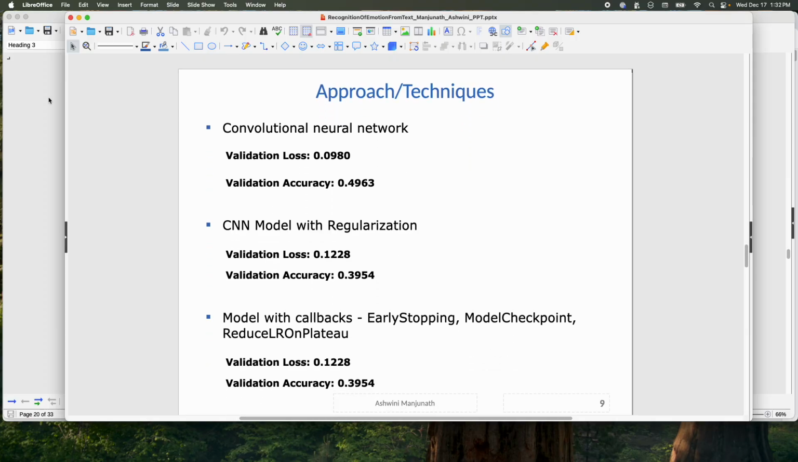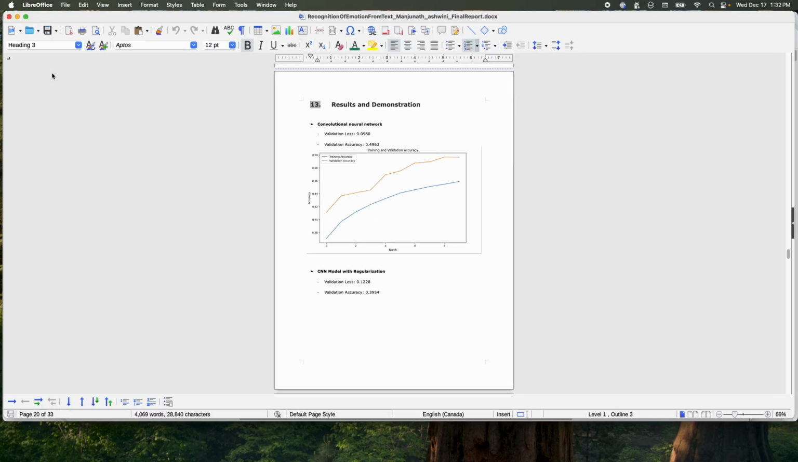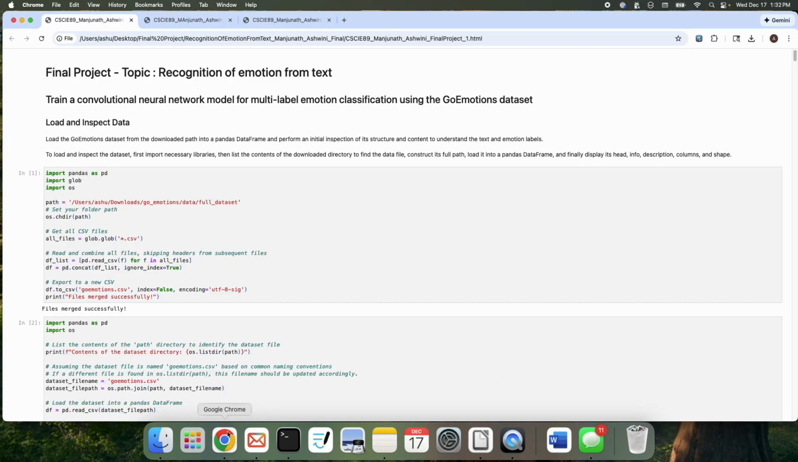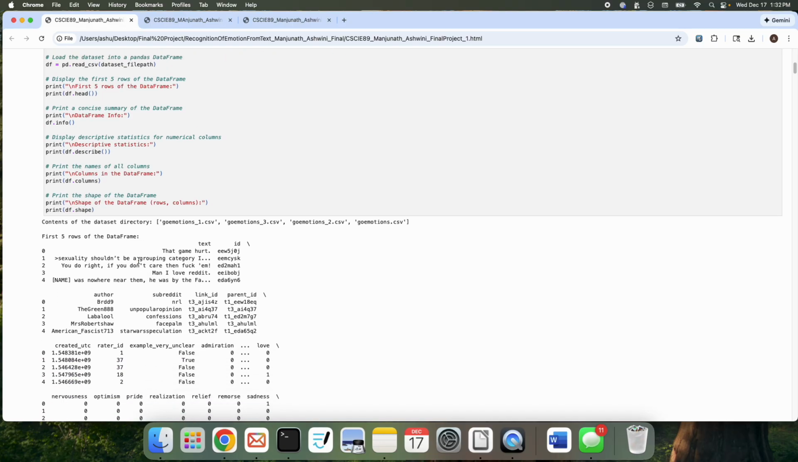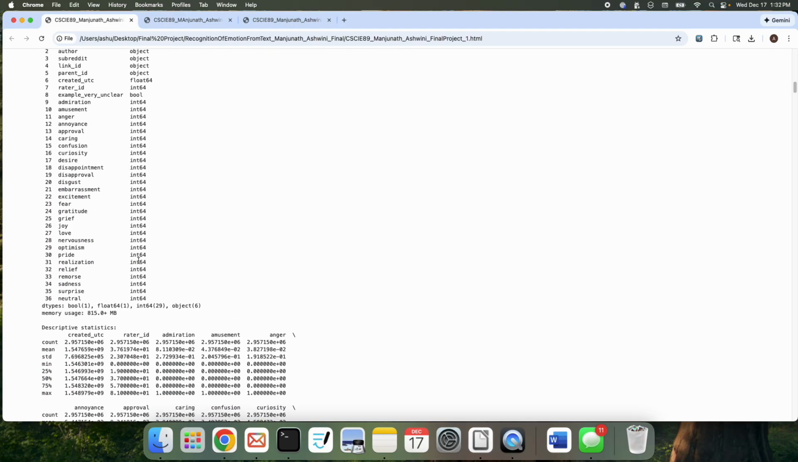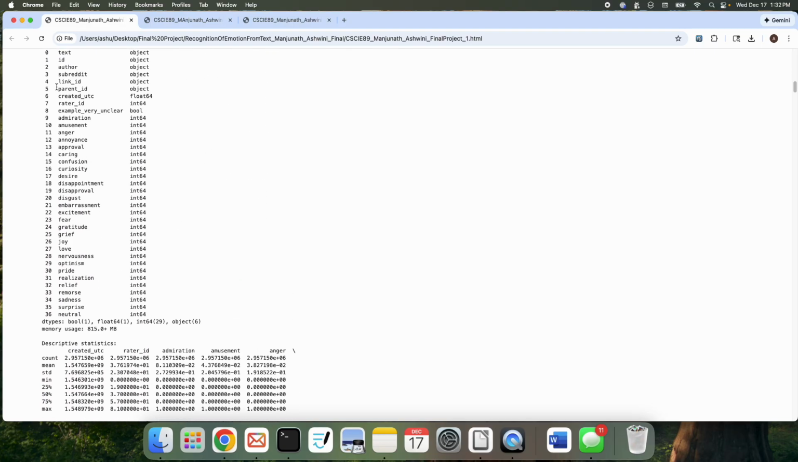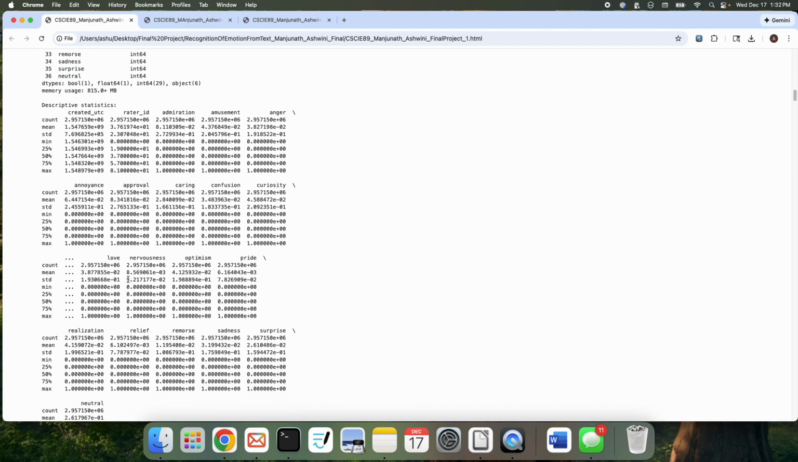So once I took the dataset, let's go back in here. I loaded the dataset and inspected it. As you can see here, leaving the ID and other columns, we have 27 different emotion categories.